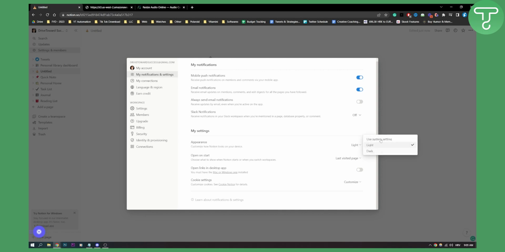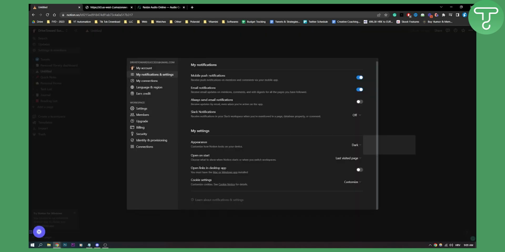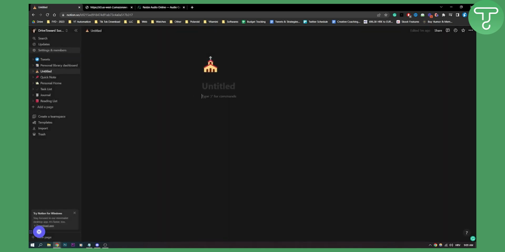Here you have three different options. You have Use System Setting, you have Light, and you have Dark. So if you click Dark, as you can see, now our Notion is completely dark. It's amazing. It is good for the eye. I really like this Notion dark mode.